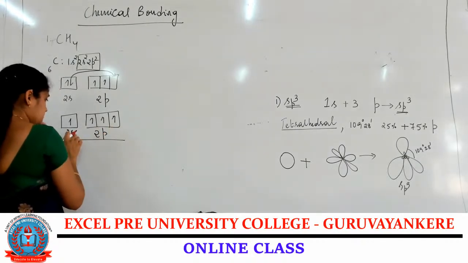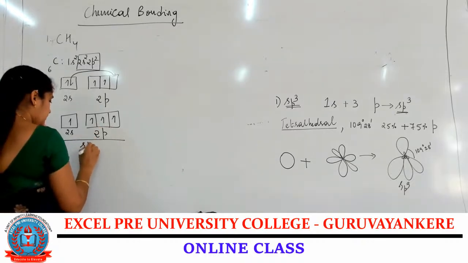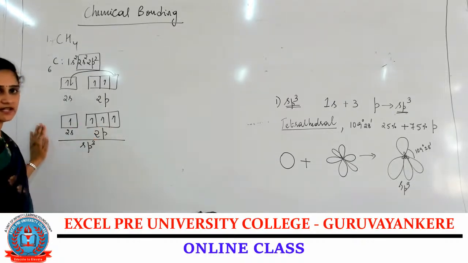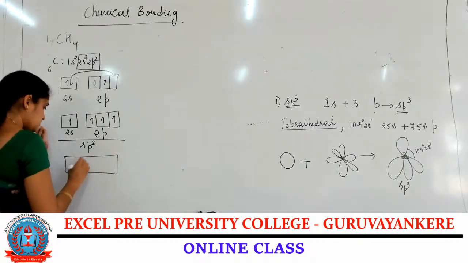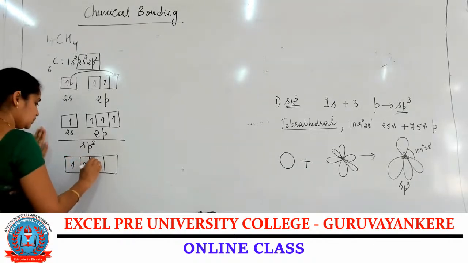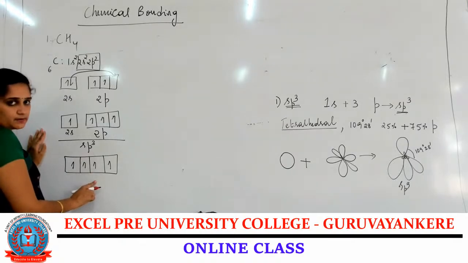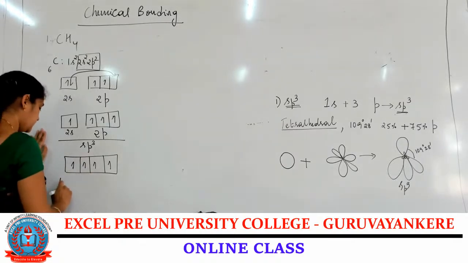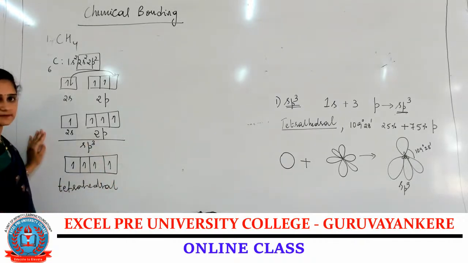So this 1s orbital and 3p orbitals undergo sp3 hybridization. After the hybridization, the mixed orbitals will be 1, 2, 3, 4. So this is the sp3 hybridized orbital, and it forms a tetrahedral structure.